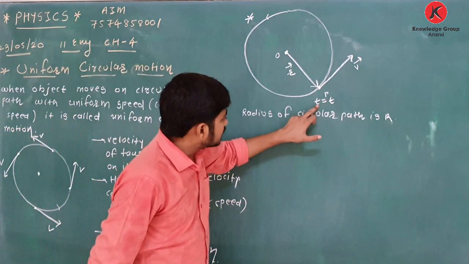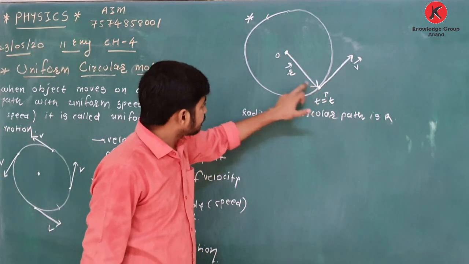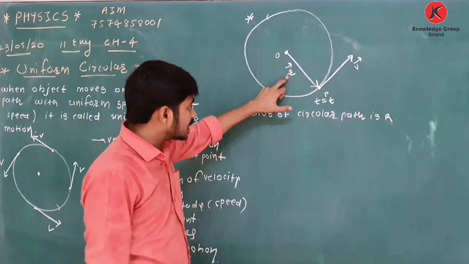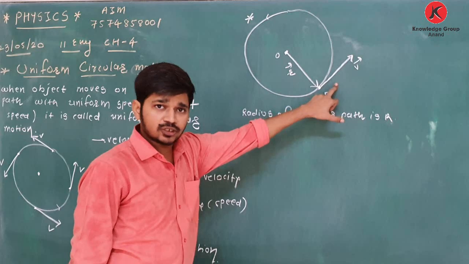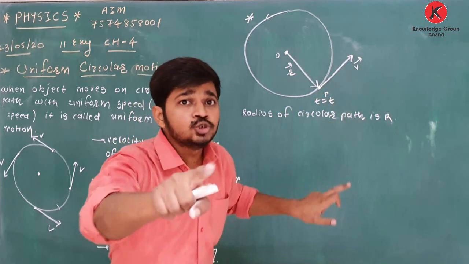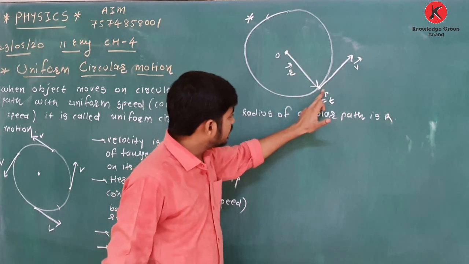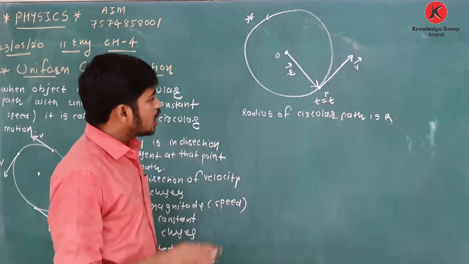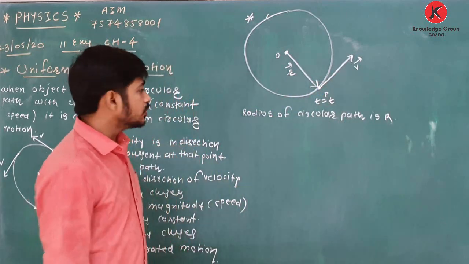Let at some time t, the object be at point P, R is its position vector, and velocity is in the direction of the tangent. Now students, you know that this is the radial direction and this is the tangential direction. So R and v are perpendicular to each other.